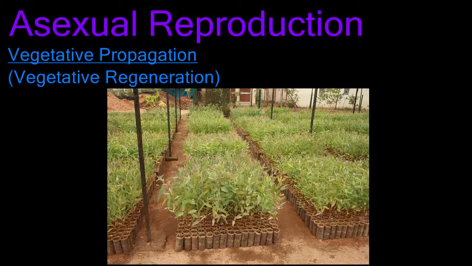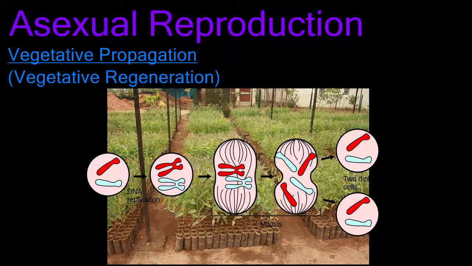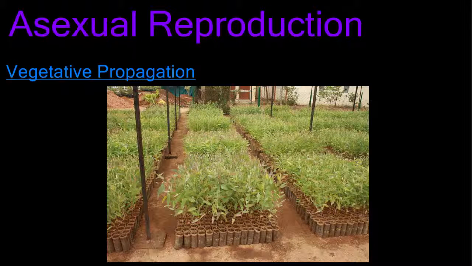Many plants reproduce both sexually and asexually. Asexual reproduction in plants is often called vegetative propagation or vegetative regeneration. During vegetative regeneration, undifferentiated plant cells divide by mitosis and then differentiate to form specialized tissues in the new plant. There are a number of ways that plants can propagate.